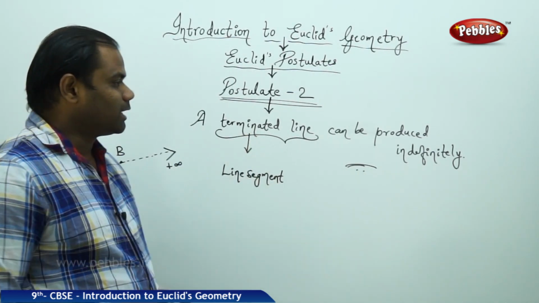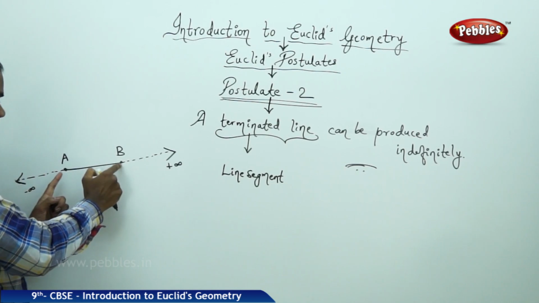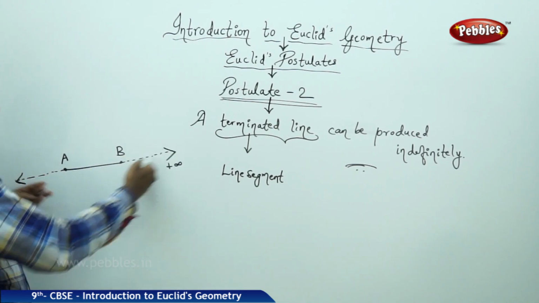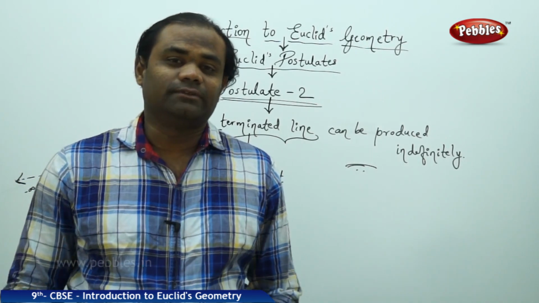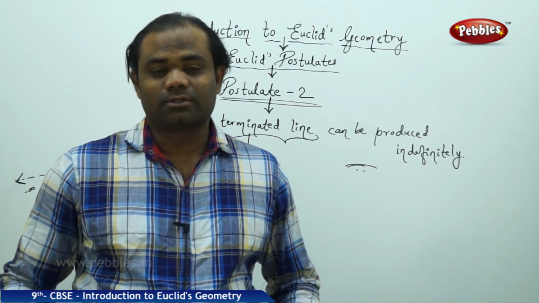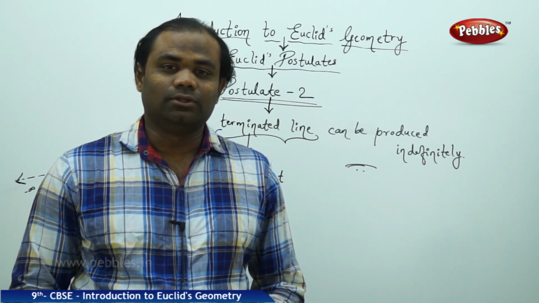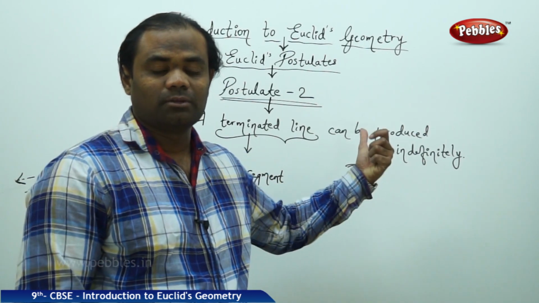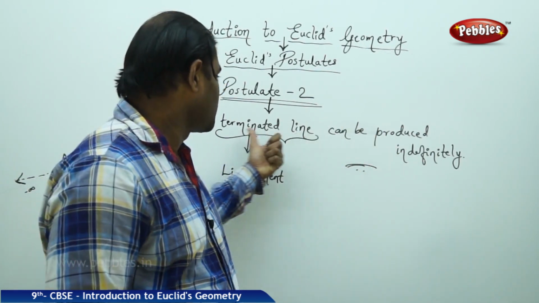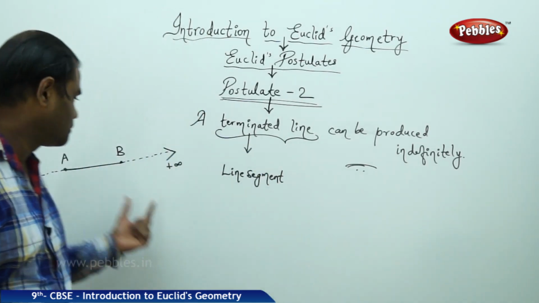So a terminated line can be produced indefinitely on either side of its terminated points A and B, so that we get an infinite line. This is what postulate number 2 defines as Euclid's contribution to mathematical society. Using postulate number 2, a terminated line can be produced indefinitely.